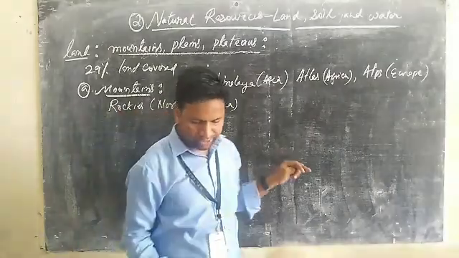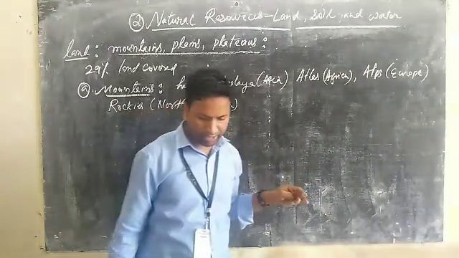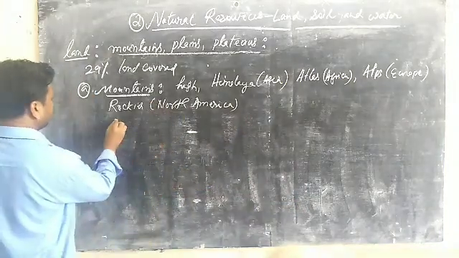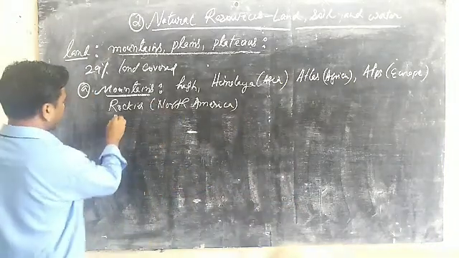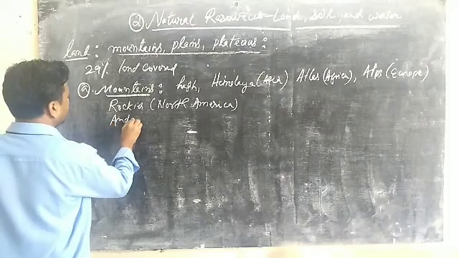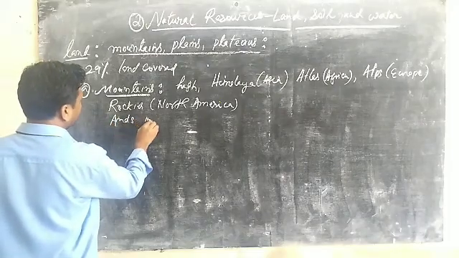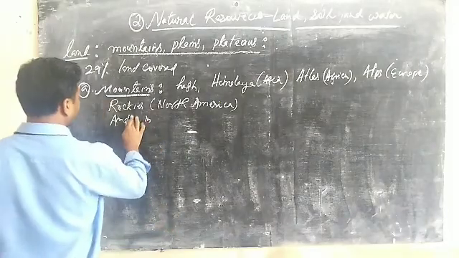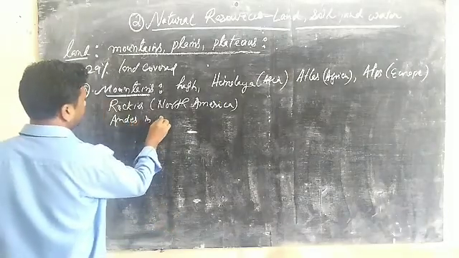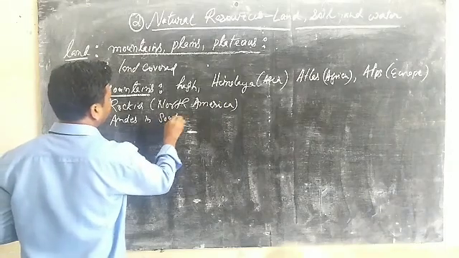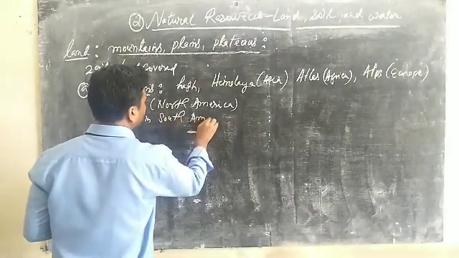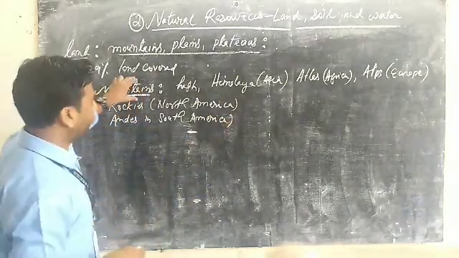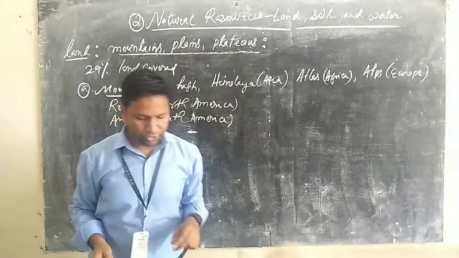Okay, so you can remember the Rockies, and also one more, that is the Andes in South America. So these are the mountains we can find. The different names, so keep in mind.